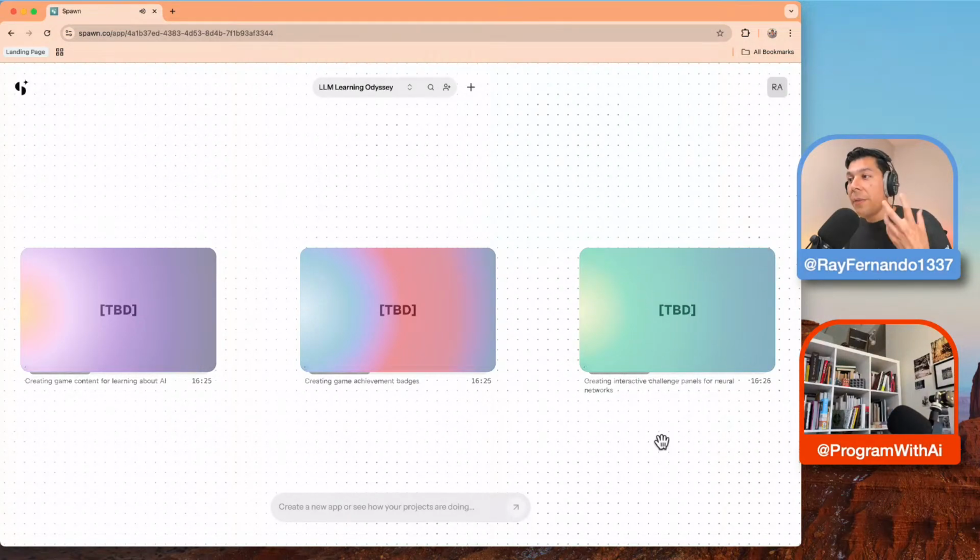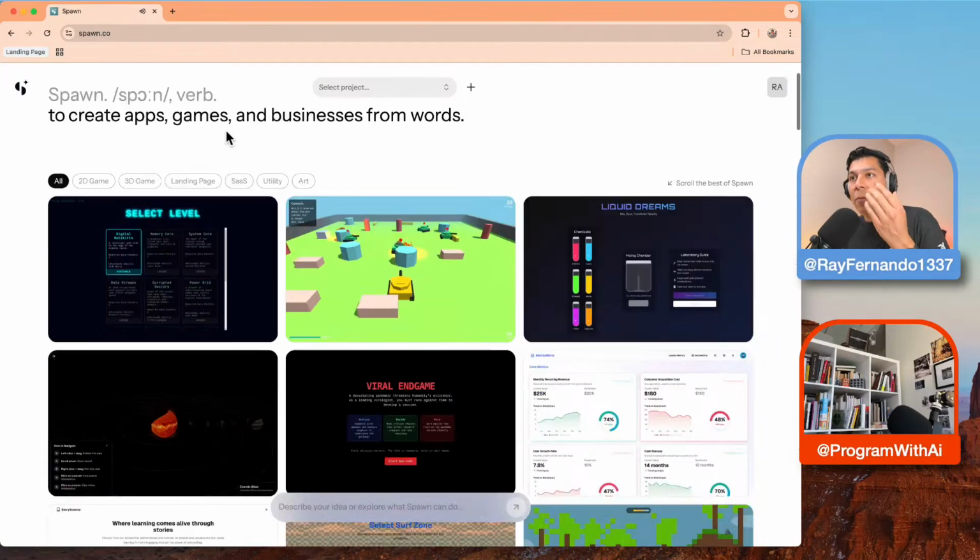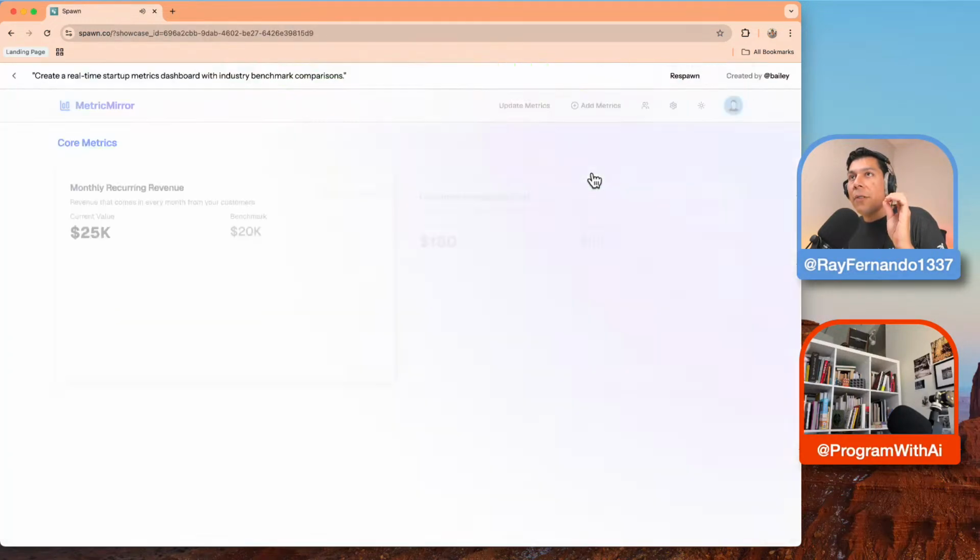That is cool. If this makes it for me, this is amazing. So I could just share this link and people can use it immediately. And so that's the promise of Spawn. So Spawn, like you can make fully fledged apps like this.